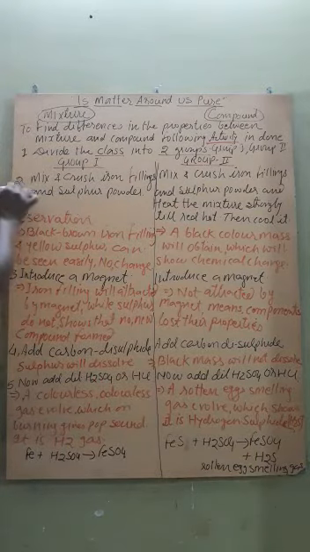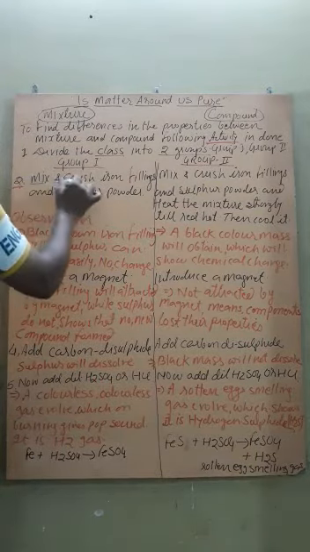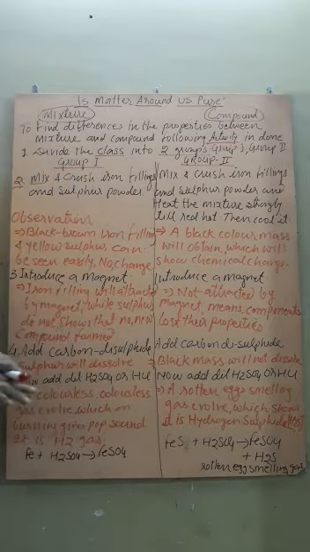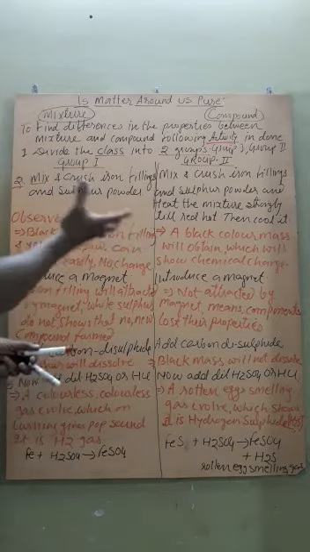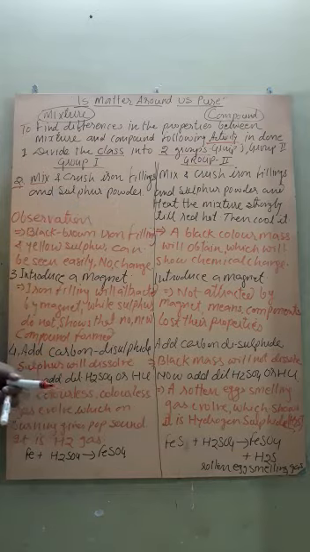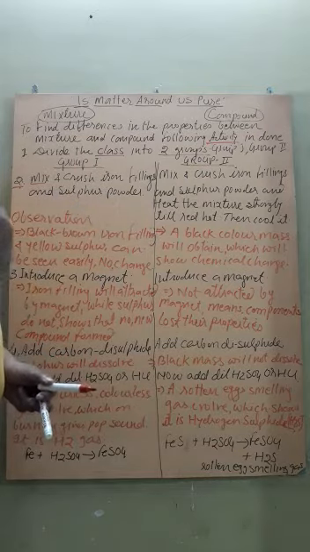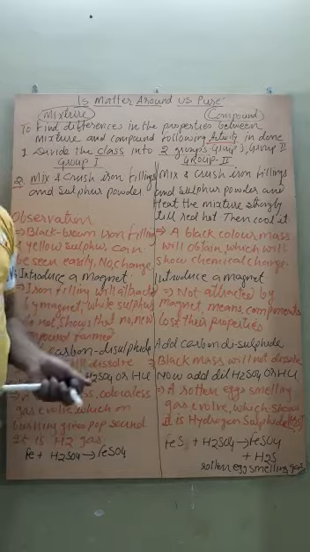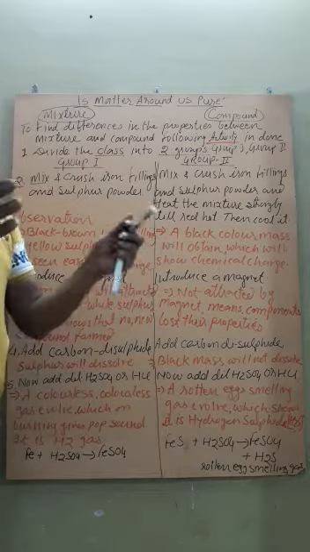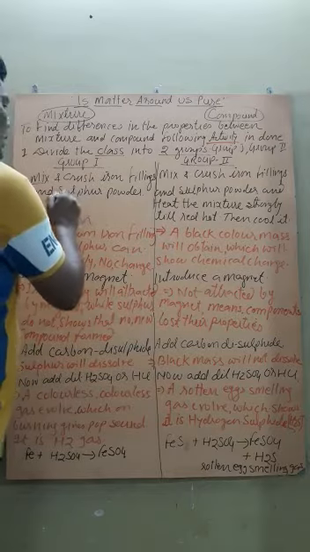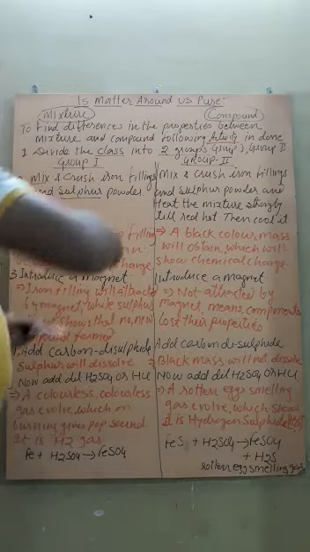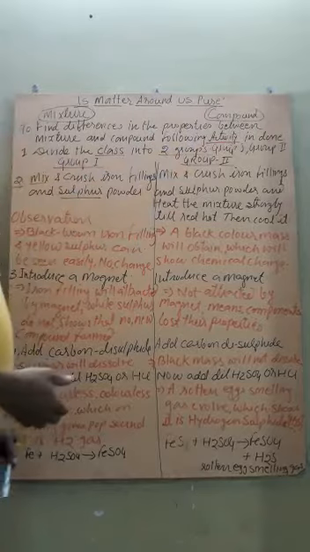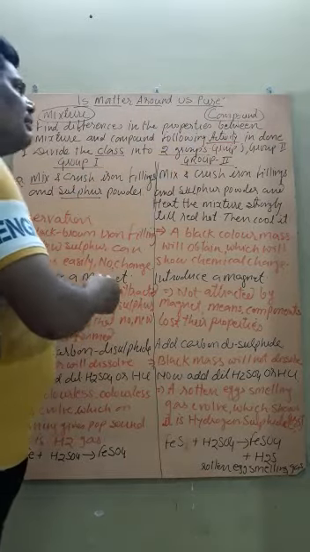Activity number first. What? Mix and crush iron filings in a vessel. Getting? And sulfur powder. That is, iron, you know, is a solid substance, it is quite hard. We have to crush it properly and then we have to mix it with the sulfur powder. Similarly, for group 2, the same activity is given.